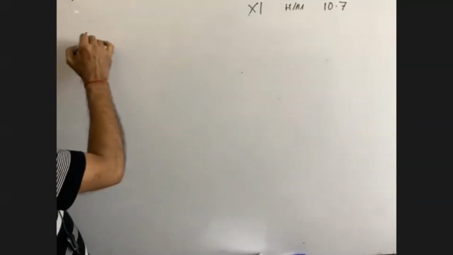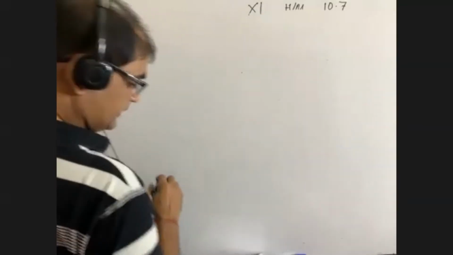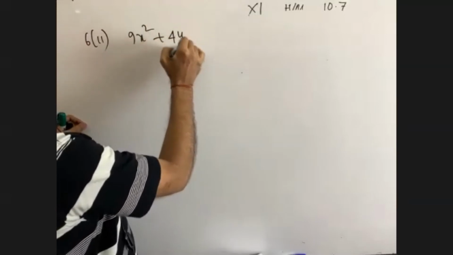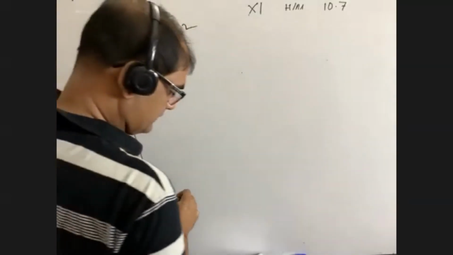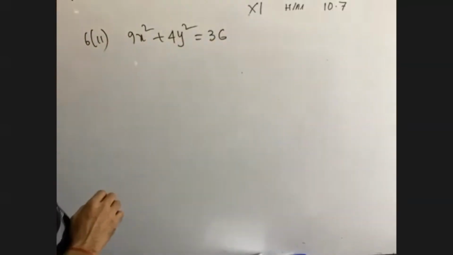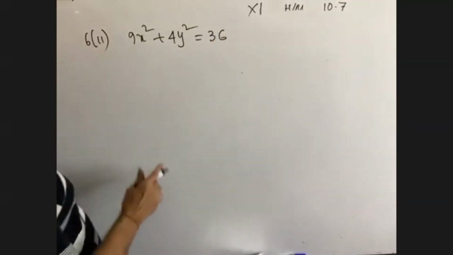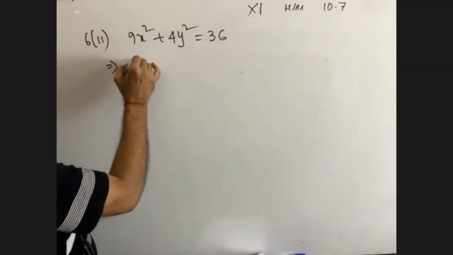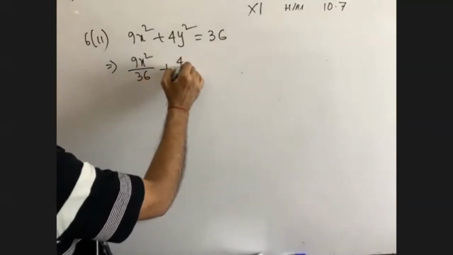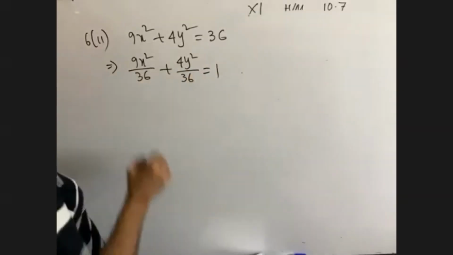Anyway, next math. 6.2. It is 9x square plus 4y square is equal to 36. This is the math. You have to divide all terms by 36. That is 9x square by 36, 4y square by 36 equals to 1.